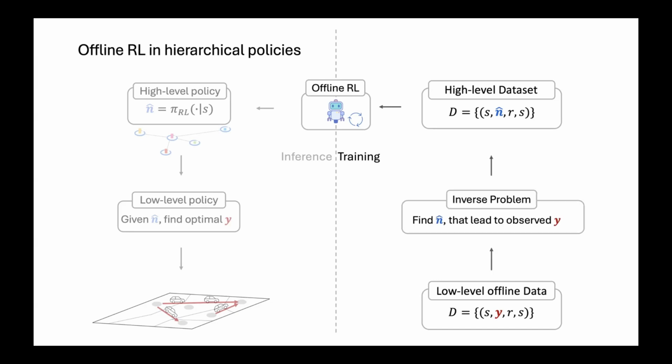And to do that, luckily, we can leverage our knowledge of this low-level optimization policy and solve basically the inverse problem of our forward problem, where instead of transforming this desired distribution into the flows, we can actually find this desired distribution that would lead to the observed flows in the data set. And therefore, we can use this inverse problem to transform this low-level offline data into a high-level data set that we can actually use to train our hierarchical offline RL agent.